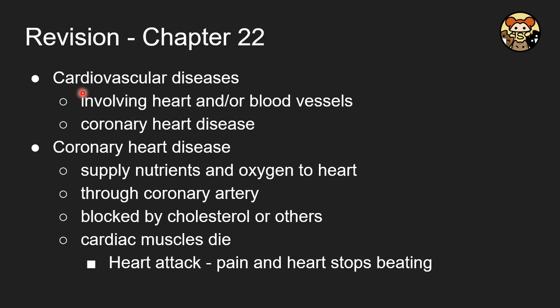After that, we will come to the cardiovascular disease. It involves heart and also the blood vessels, like the coronary heart disease, and it applies to nutrients and also the oxygen, because the arteries is blocked by the cholesterol, and then your supply of nutrients and oxygen is limited, and then eventually your heart muscle dies, and it results in heart attacks.